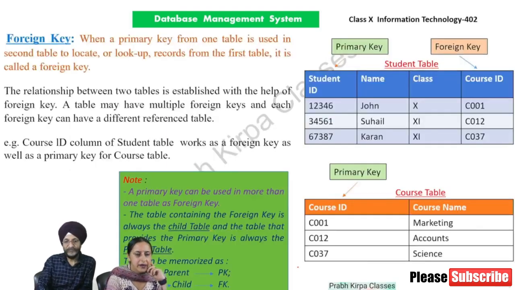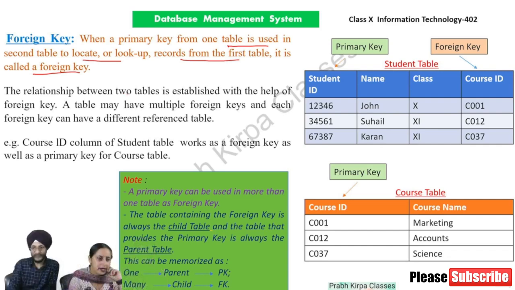Next, foreign key. When a primary key from one table is used in a second table to locate or look up records from the first table, it is called a foreign key. The relationship between two tables is established with the help of a foreign key. A table may have multiple foreign keys and each foreign key can have a different referenced table.